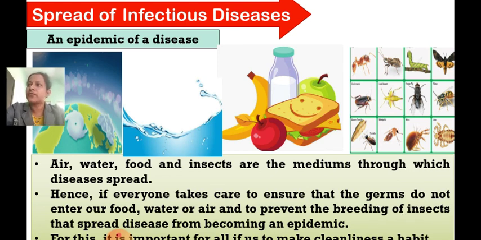It is important for all of us to make cleanliness a habit. We need to have clean, hygienic habits. You have learned so many hygienic habits, so I hope you follow all of them to prevent so many infectious diseases. So this is regarding the spread of various diseases through various mediums, and also we have seen the epidemic.